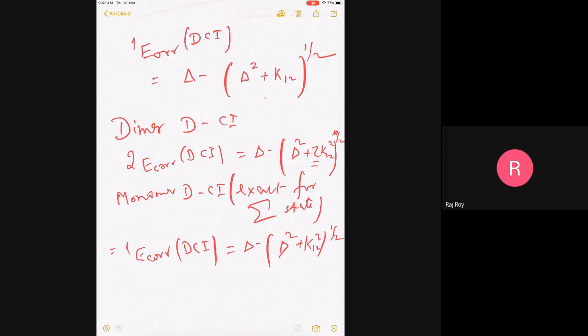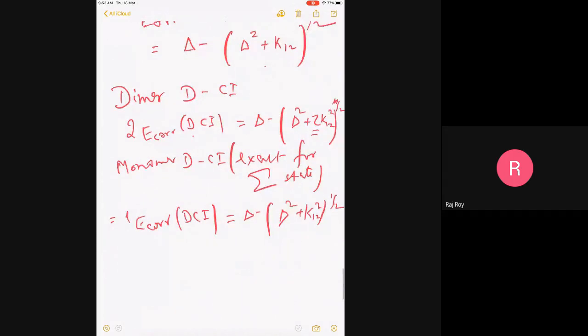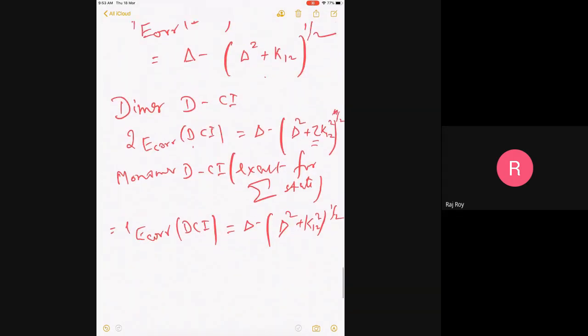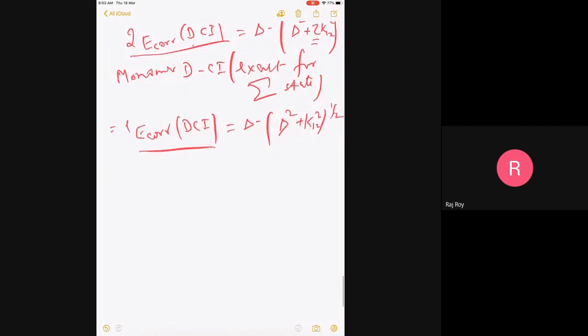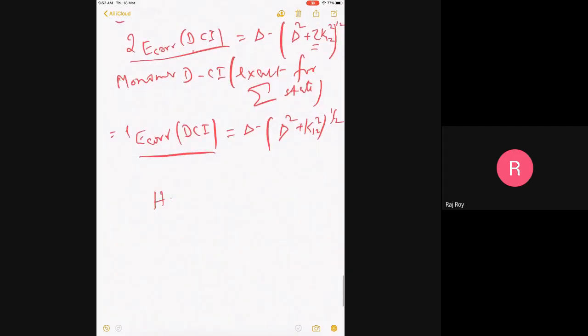What is the problem? Both of them are DCI, and it turns out that this is also exact, that's a different matter. But both are DCI, you expected that the energy of this should be double the energy of this, because it's a dissociation problem. H4 is going to H2 plus H2.